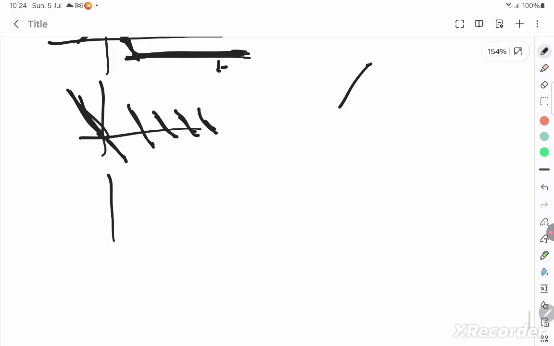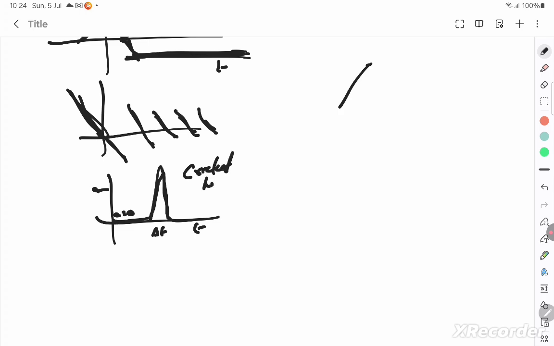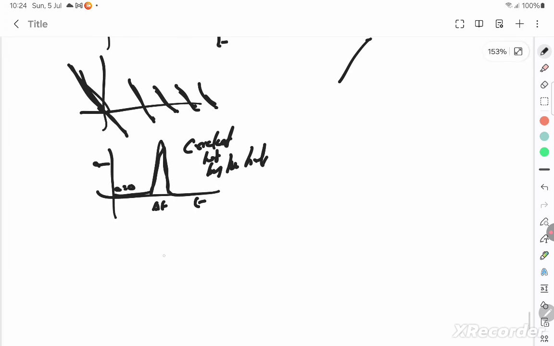So next graph is an acceleration time graph where it's like this, which means there's no acceleration here. Acceleration is 0 most of the time. Only for a small instant of time delta t, there's a sudden acceleration rise and decrease, and the direction changes, which is like a cricket ball being hit by the bat. For that instant, the ball is going with a constant velocity, then hit by the bat, so then the acceleration suddenly reverses its direction.